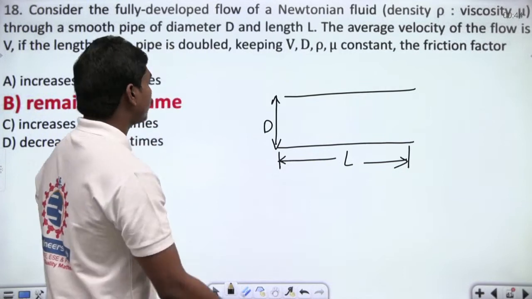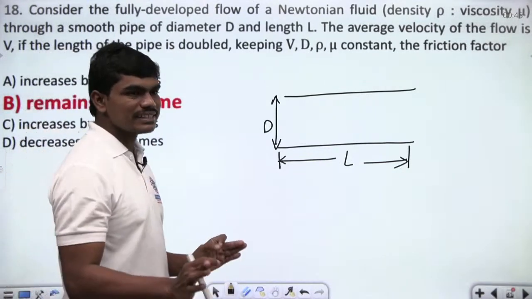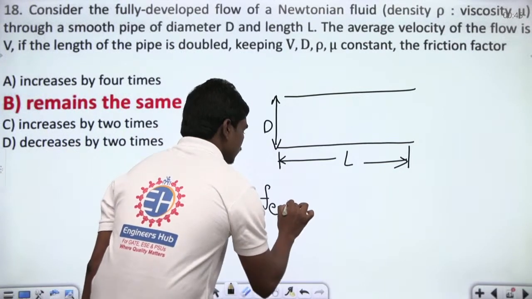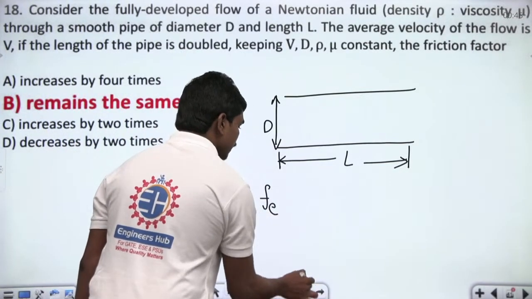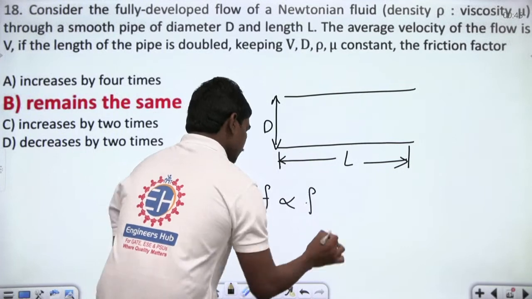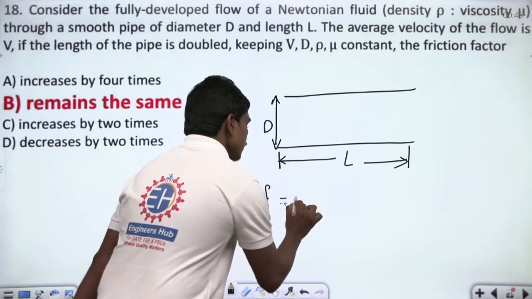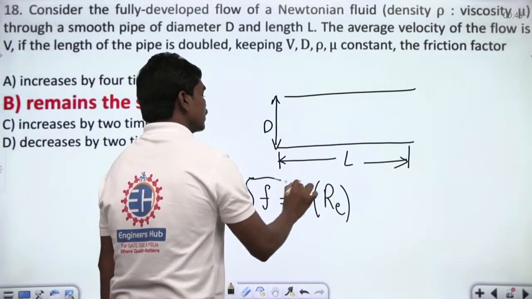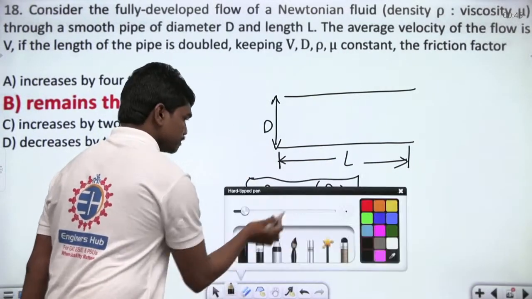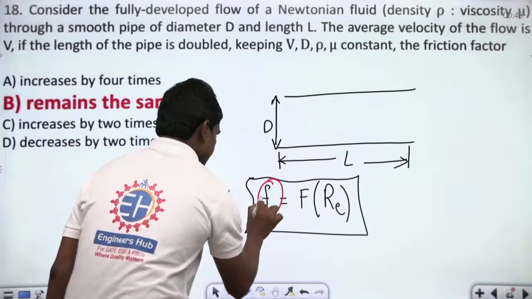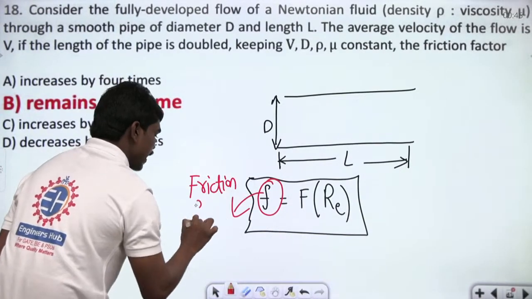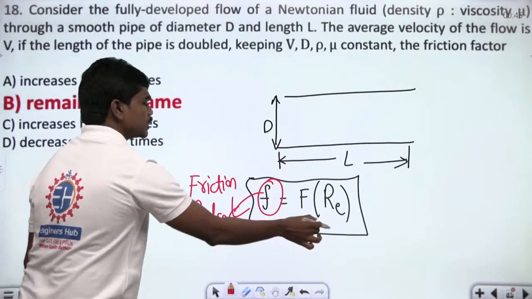the friction factor, look, one very important thing, the friction factor f is generally some function of Reynolds number alone. You know this, correct? Friction factor depends only on Reynolds number.